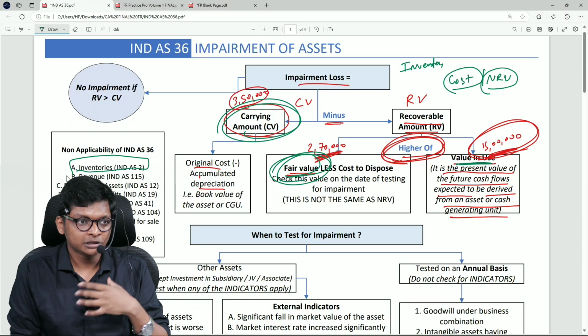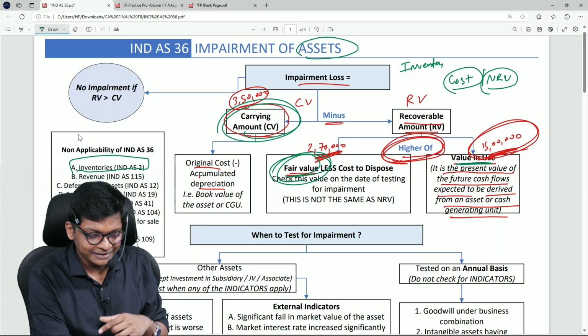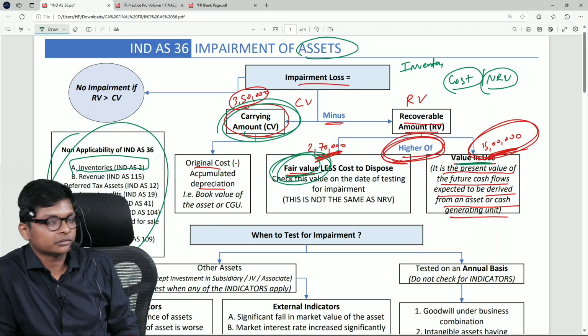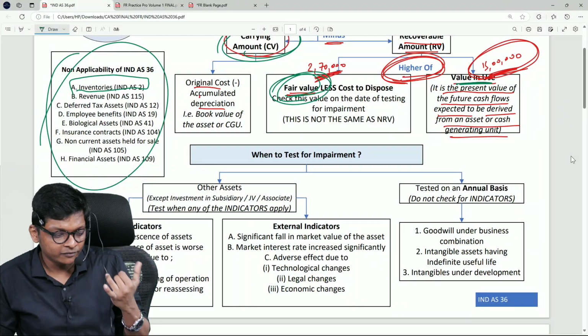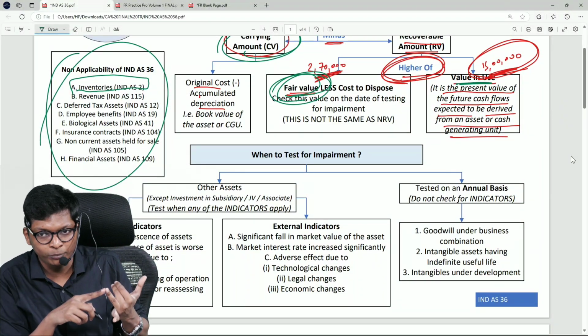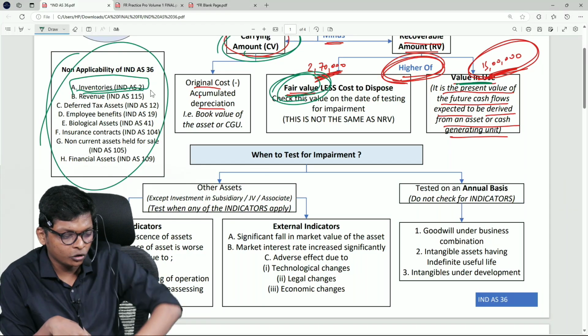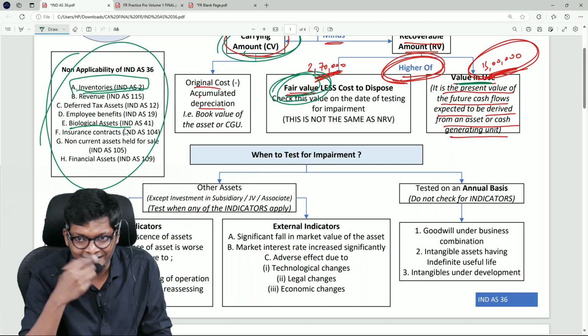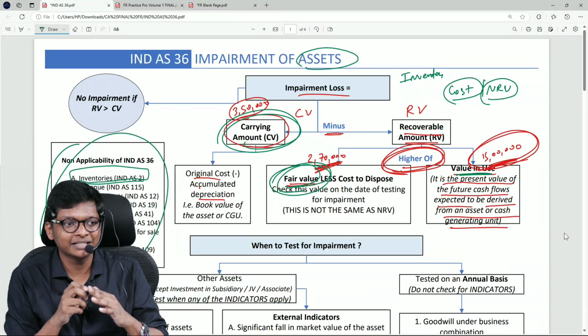Are you following, guys? So it's impairment of assets. Which asset? All assets except what it's not covering in this. Other points you will not understand because we have not done deferred tax still, we have not done employee benefits, but inventory we finished, so not applicable there. Are you following, guys? Biological assets will be the next standard we do, so that time you will get clarity. Clear?